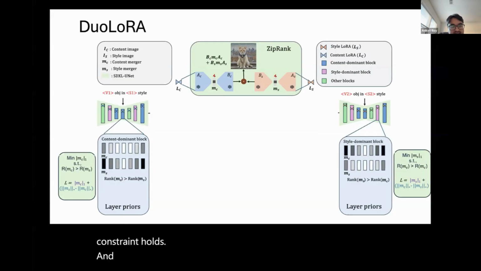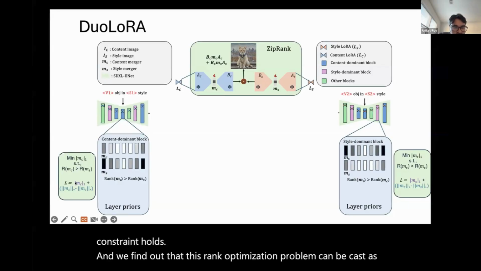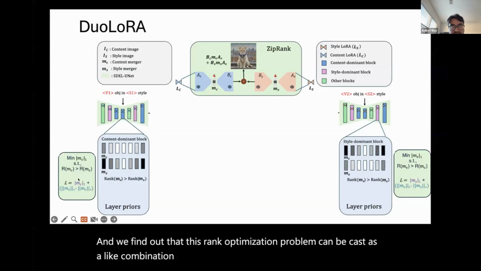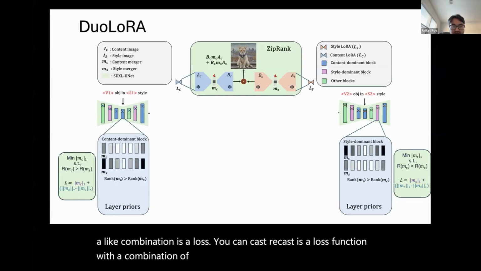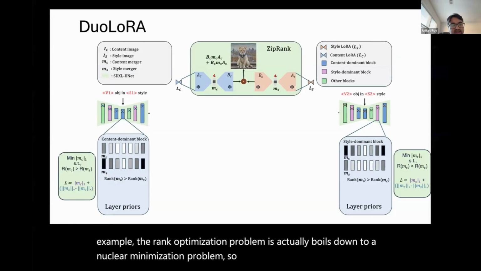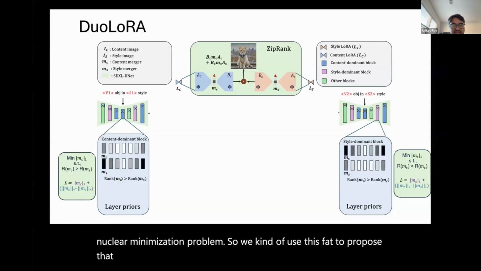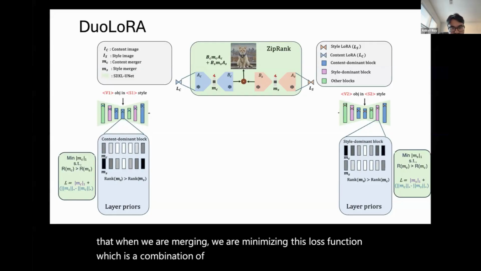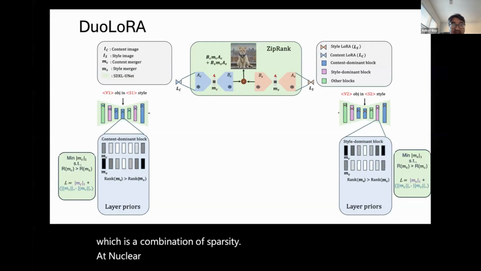We found that this rank optimization problem can be recast as a loss function with a combination of a sparsity norm and a nuclear norm. The rank optimization problem actually boils down to a nuclear norm minimization problem. So we use this fact to propose that when merging, we minimize this loss function, which is a combination of sparsity and nuclear norm. The derivation has been provided in the paper, and you can refer to that.